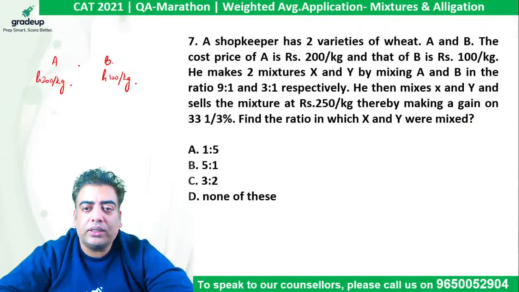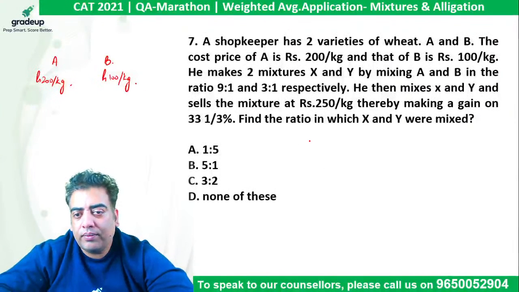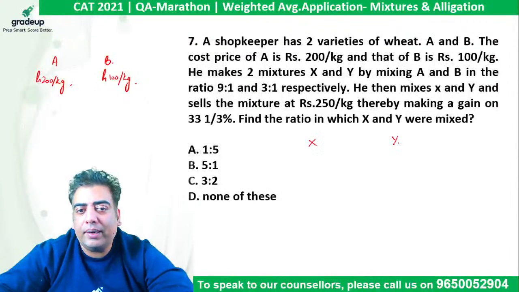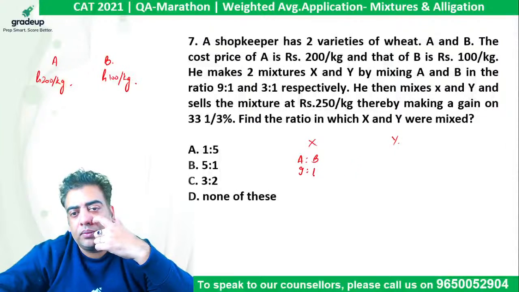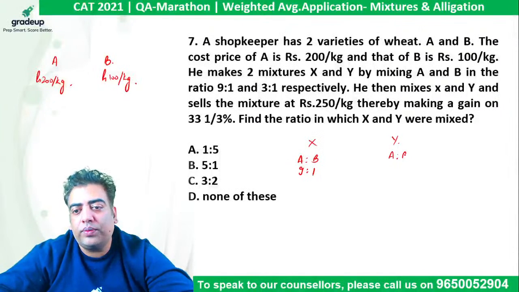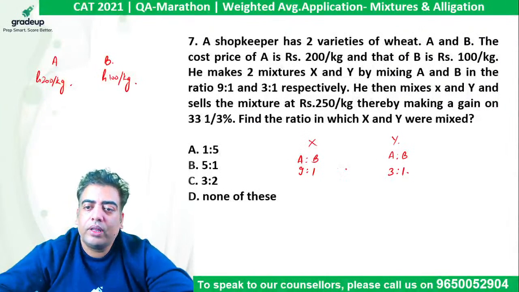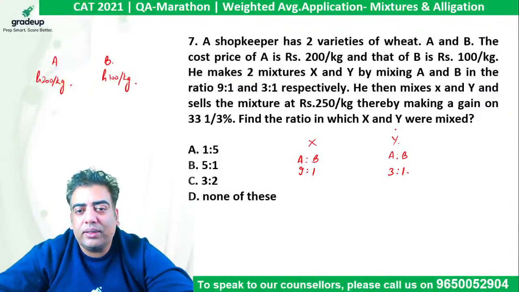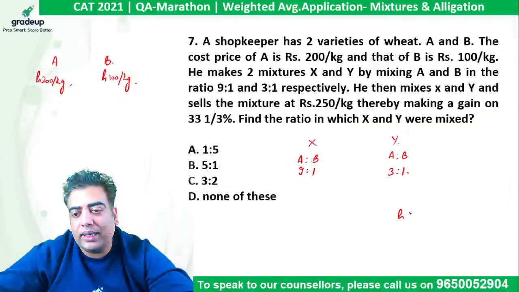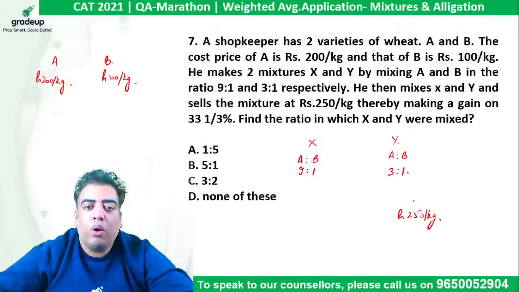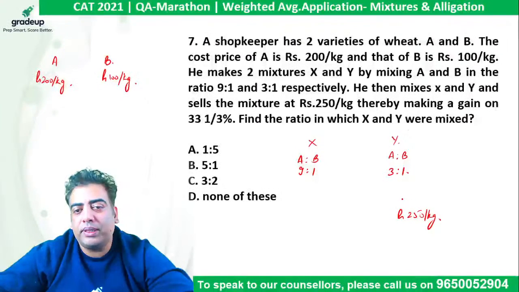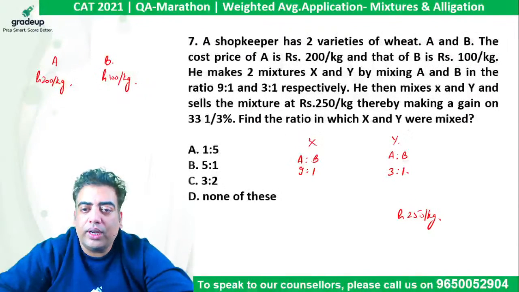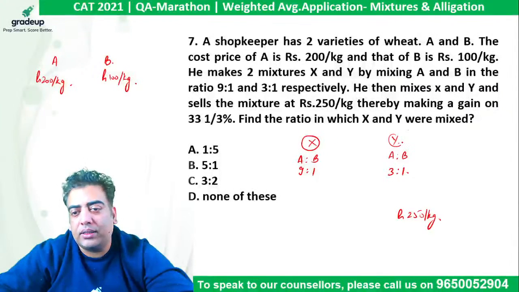He makes 2 mixtures X and Y by mixing A and B in the ratio 9:1 and 3:1 respectively. He then mixes X and Y and sells the mixture at rupee 250 per kg, thereby making a gain of 33.33%. Find the ratio in which X and Y are mixed.